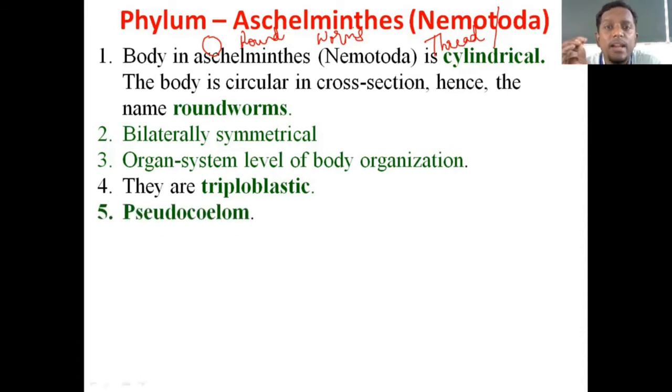I also made a very important note for you. Whenever you mention the organism's germ layer condition, especially triploblastic, the next immediate point you should comment on is the coelom condition of the body. So they are triploblastic. Done. We know the meaning. Pseudocoelom. These organisms are pseudocoelomates. In the previous phylum, if you remember, there we started to speak about coelom condition.